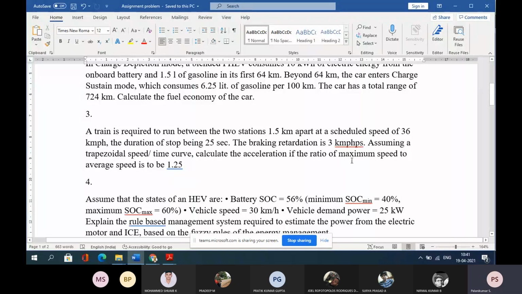Vm by V, where Vm is the maximum velocity and V is the average speed, is 1.25. We have done an elaborate derivation for that. In each case we can calculate, and finally we get a quadratic equation, from which we can solve this problem. I think we have solved this in the class itself.